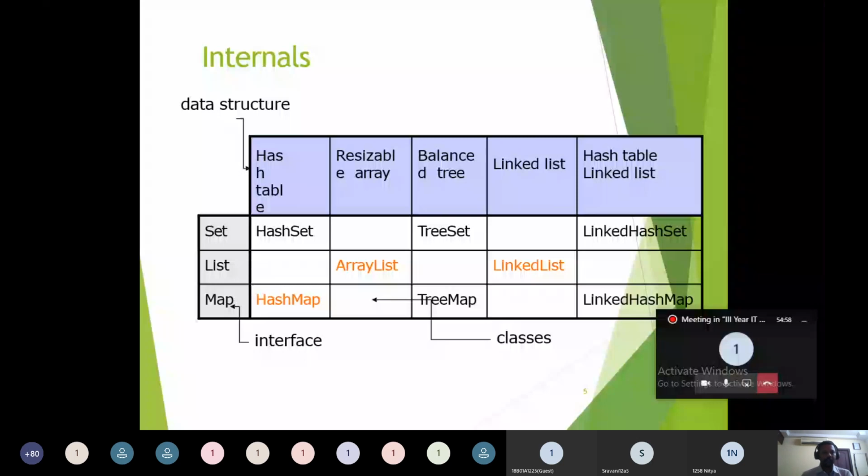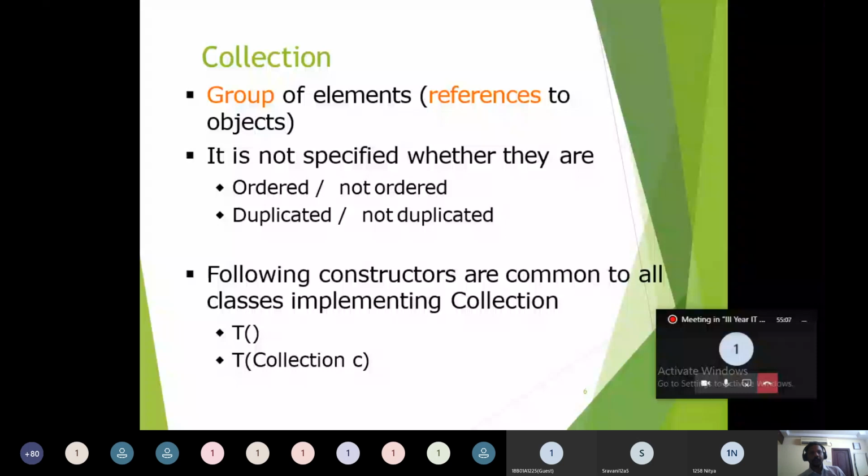As we know, the collection definition and all these things we have already discussed. The second point is that it is not specified whether they are ordered or not ordered, and duplicated or not duplicated. Some classes support holding the objects in an ordered way, and some classes can hold the objects without any specific order. Some classes may accept duplicate objects, and some classes cannot accept duplicate objects in the collections.